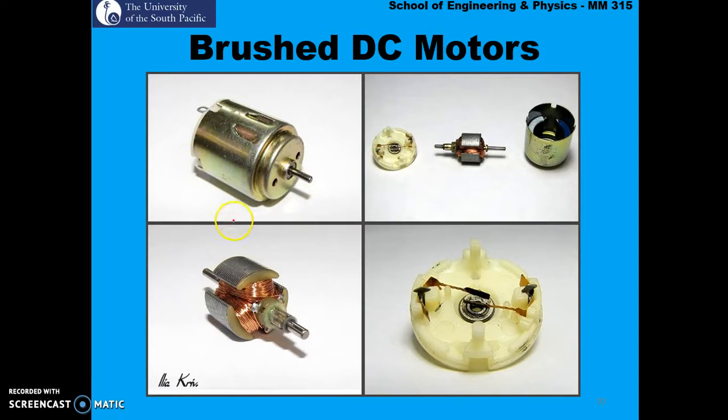So this motor you will find in toys, and I hope you would have come across this. So this is the inside part of the DC motor. You can see the coils wound onto the rotor. You can see the stator. You can see the field magnets. In this case, these field magnets are permanent magnets.